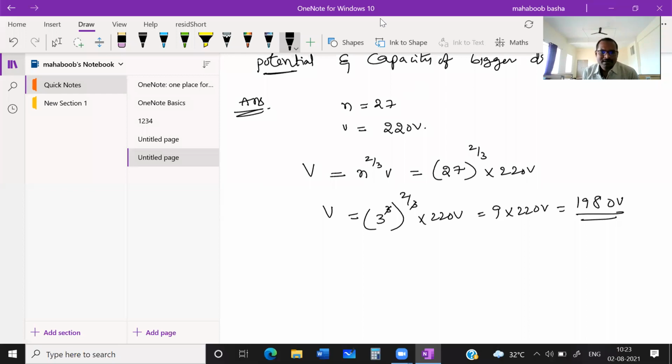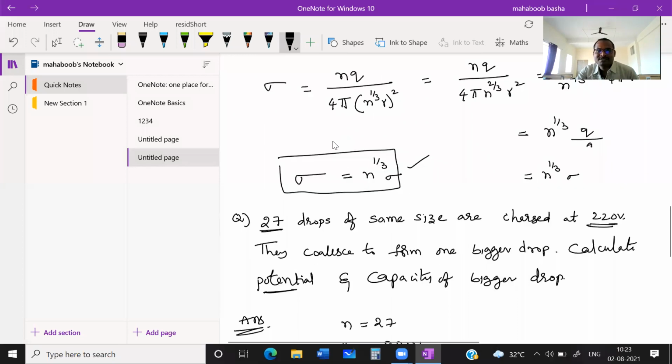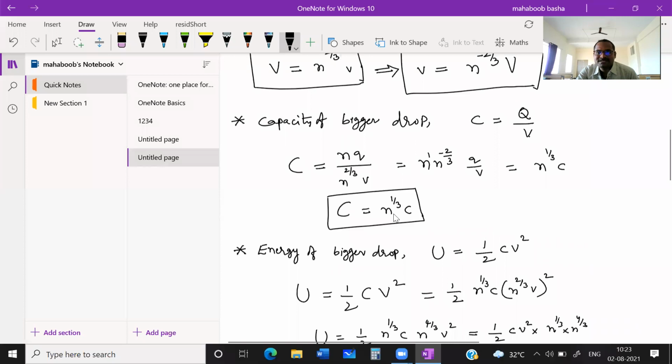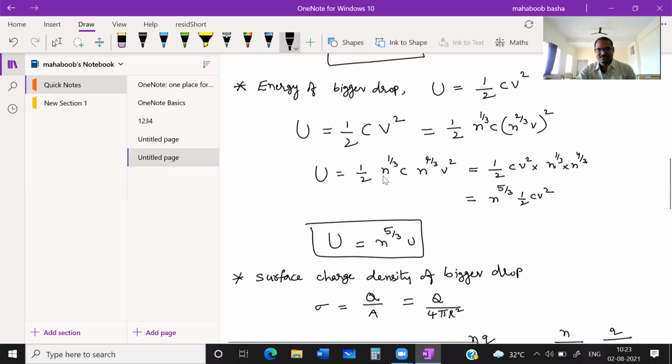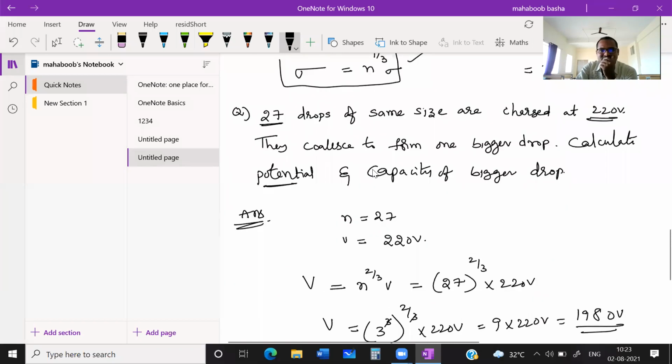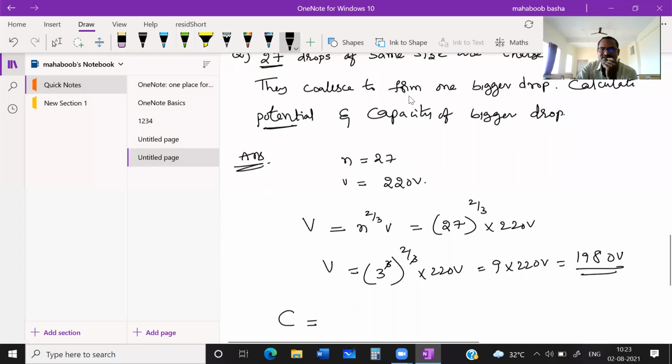Good. Now, capacity, how much? Capacity of the bigger drop is equal to n^(1/3) times the capacity of the smaller drop. For this, charge is not given, so we can't find it because the charge is not given. It is not required, because we don't know C.